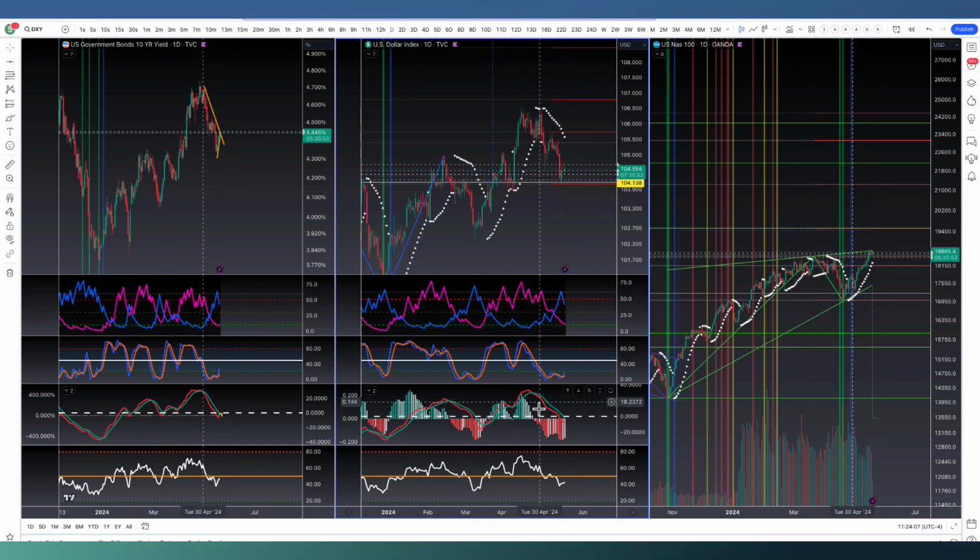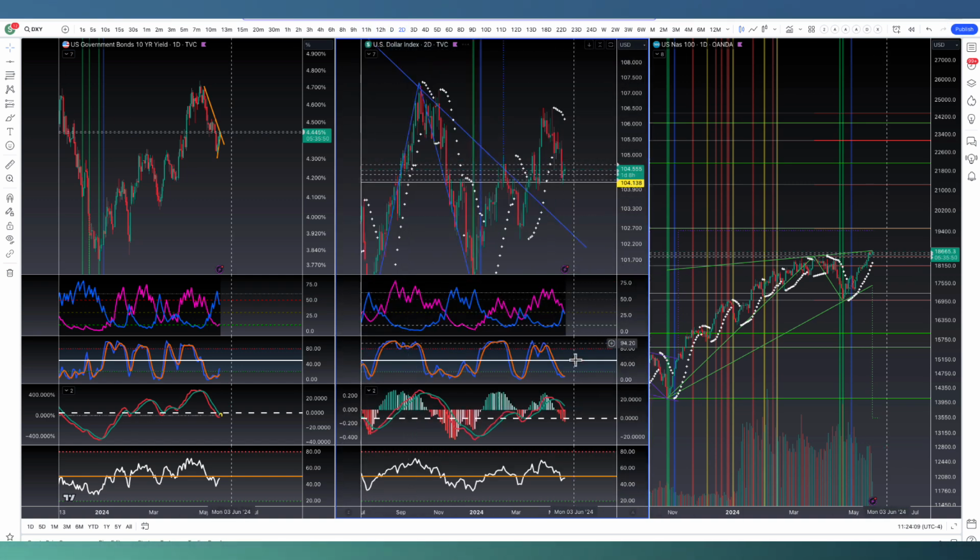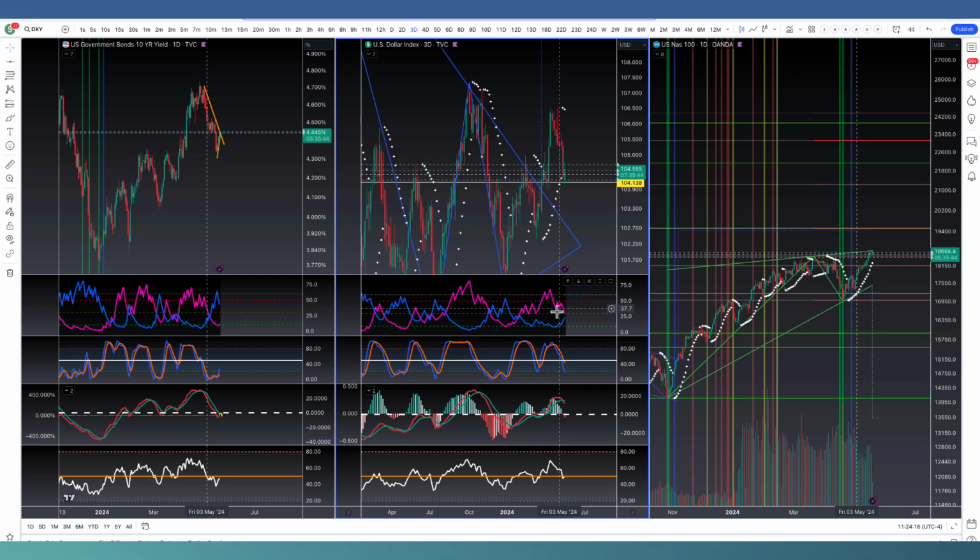Looking at the 1-day chart, we have that coming down. Let's look at the 2-day chart. We have that momentum coming. Let's look at the 3-day, and we have crossed down on the 3-day. If we can see that blue get above that pink right at that middle line, we're golden.